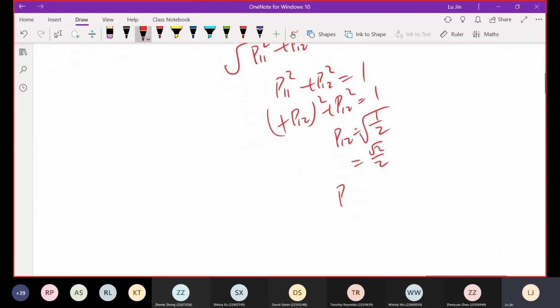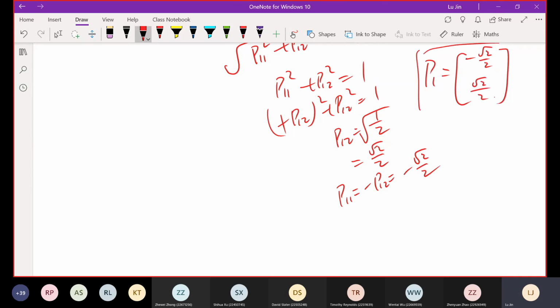And P11 equals negative P12, which is negative square root 2 over 2. Now we got numerical values. By putting these two values into the vector, we got P1 equal to negative square root 2 over 2 and square root 2 over 2. This is P1.